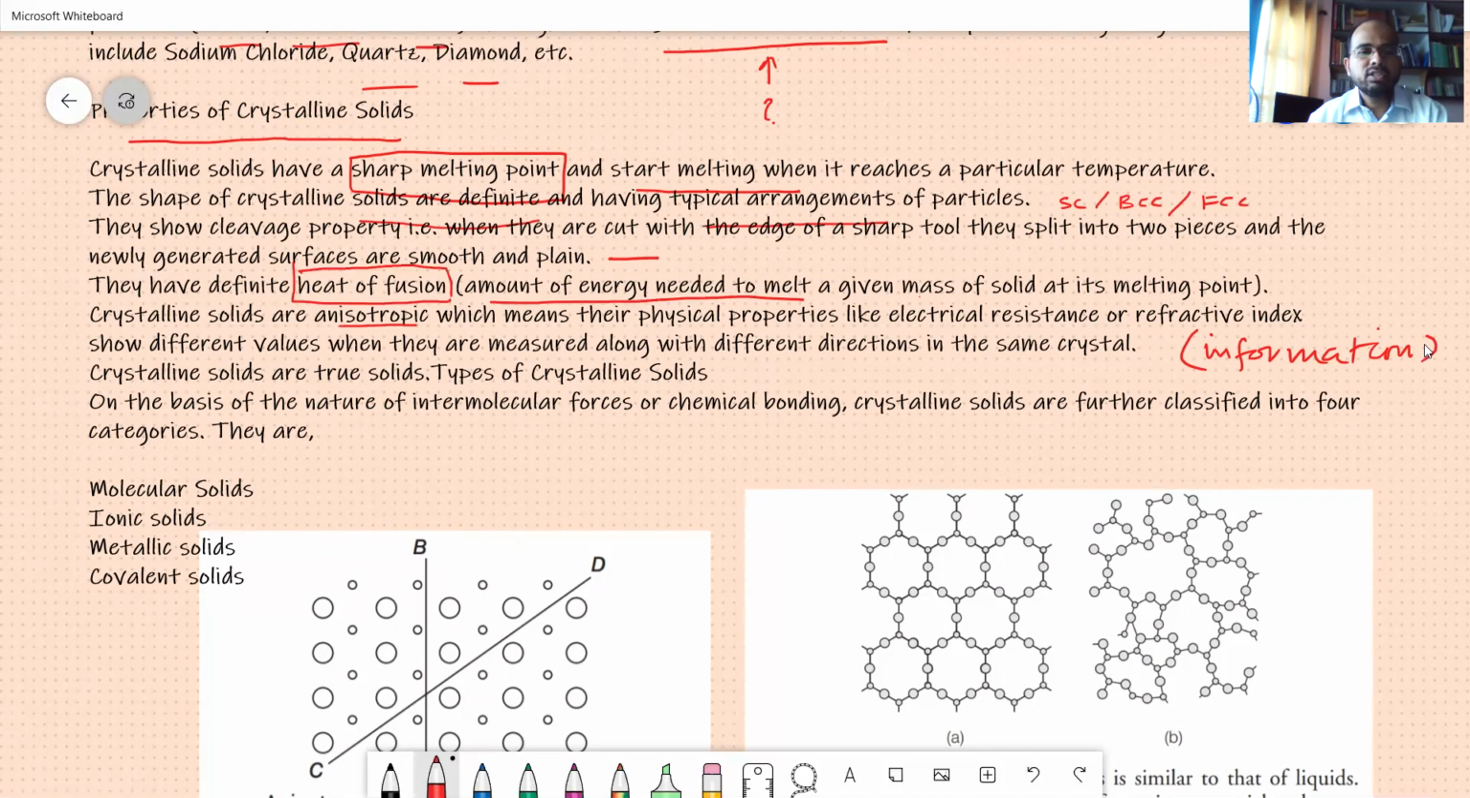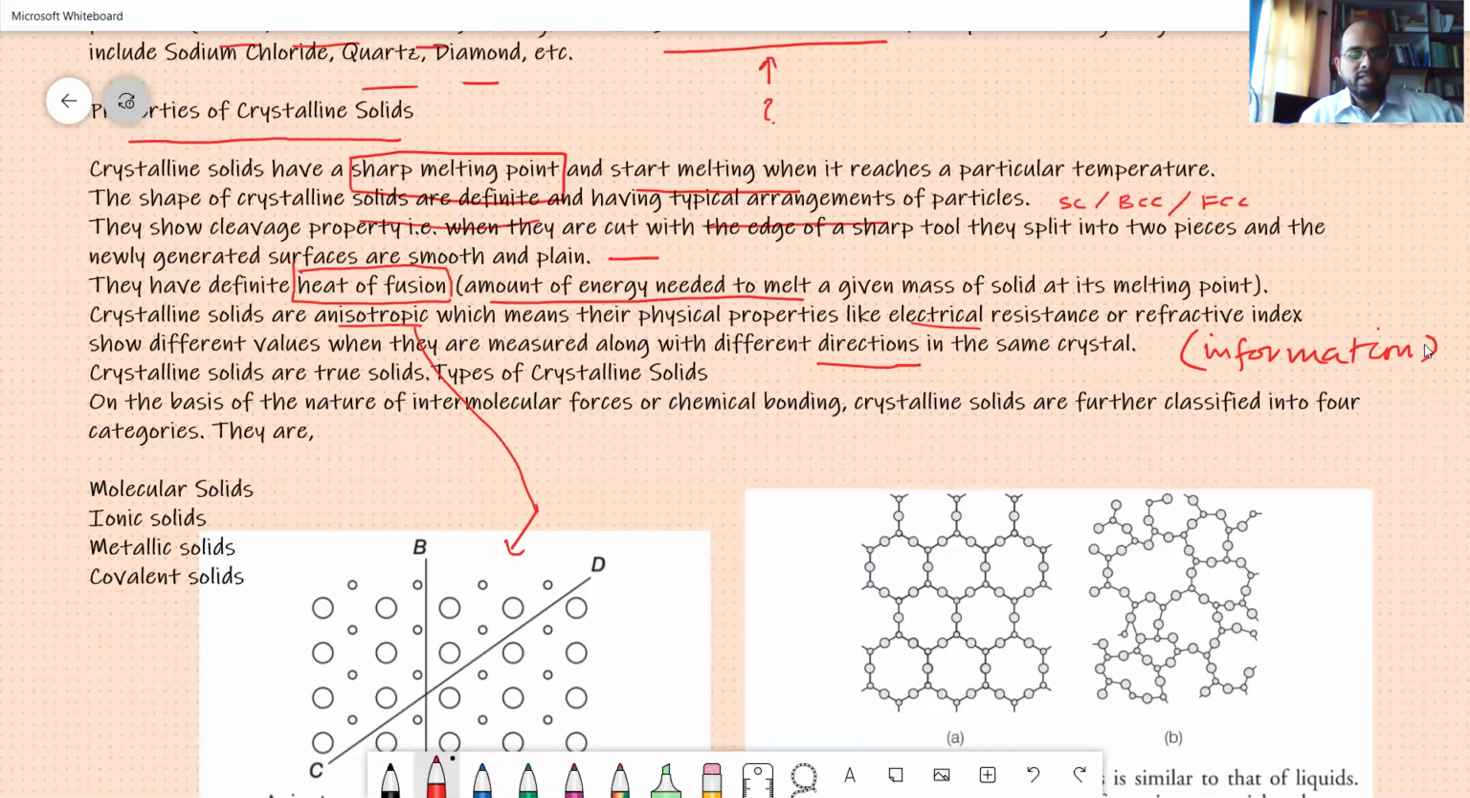Crystalline solids are anisotropic, and keep in mind we'll study anisotropy here, which means their physical properties like electrical resistance and refractive index show different values and are measured in different directions. In one direction there will be one property, in another direction another property. That is amorphous. Crystalline is not like that. Okay, so I'll give examples also at the end of this lecture, just to keep in mind the flow.